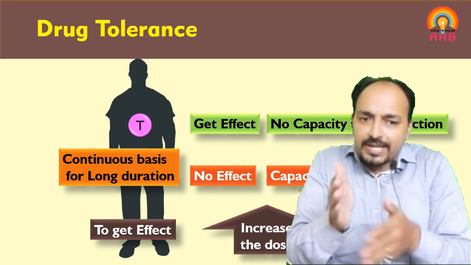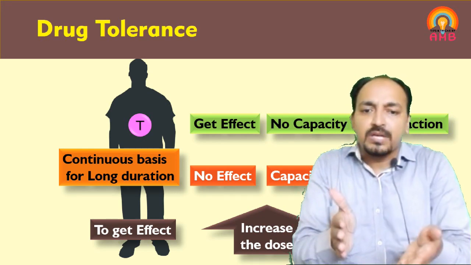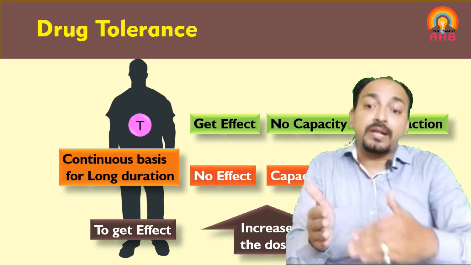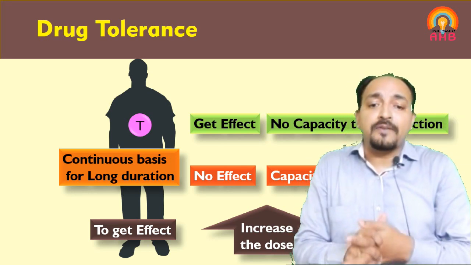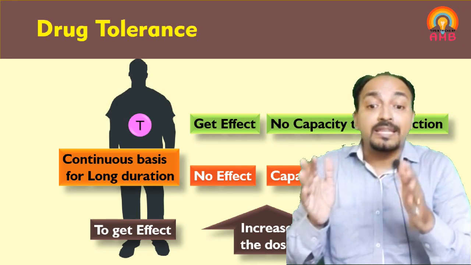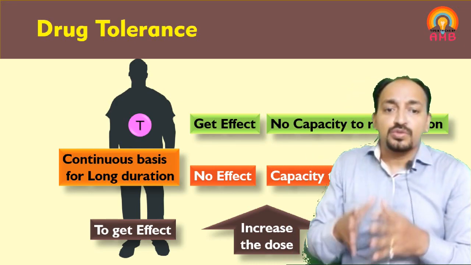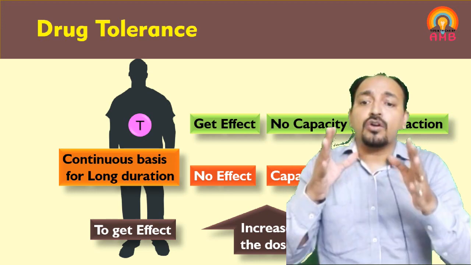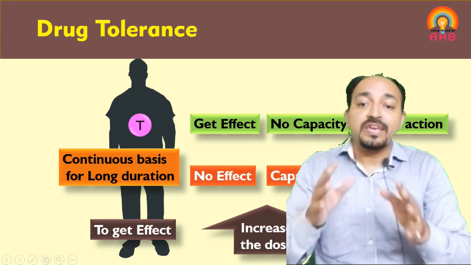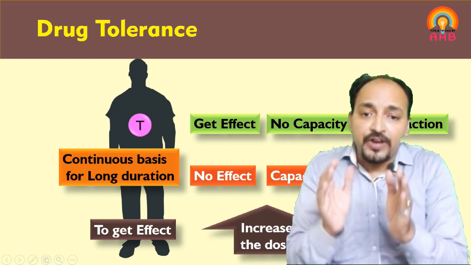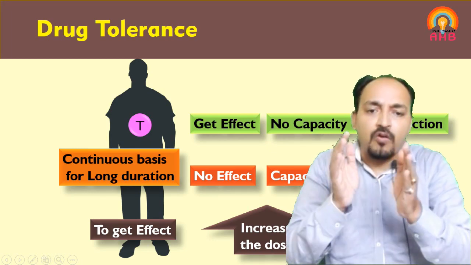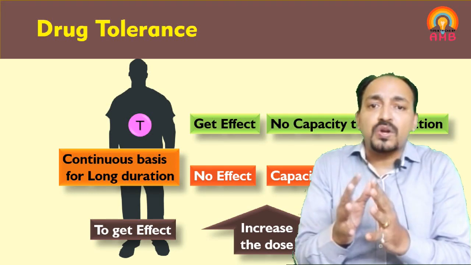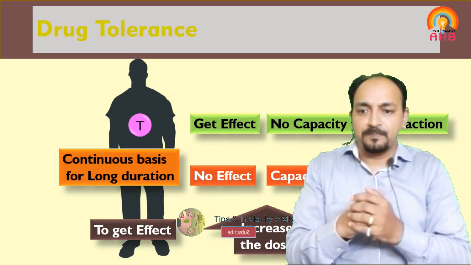So to get the effect, we have to increase the dose, and at lower or therapeutic dose we are not getting the effect, but at higher dose we are getting the effect which was previously achieved at the therapeutic dose. So here the capacity of the individual to resist or oppose the drug action increases. Such a phenomenon or generation of ability in the individual for the drug is called drug tolerance.